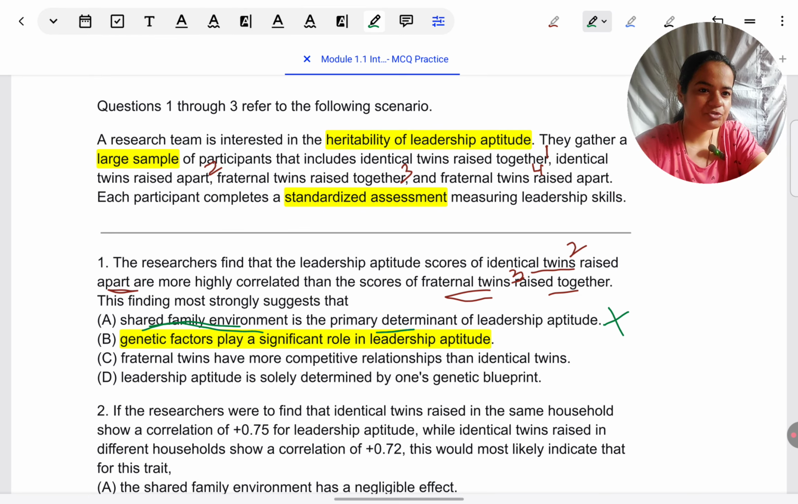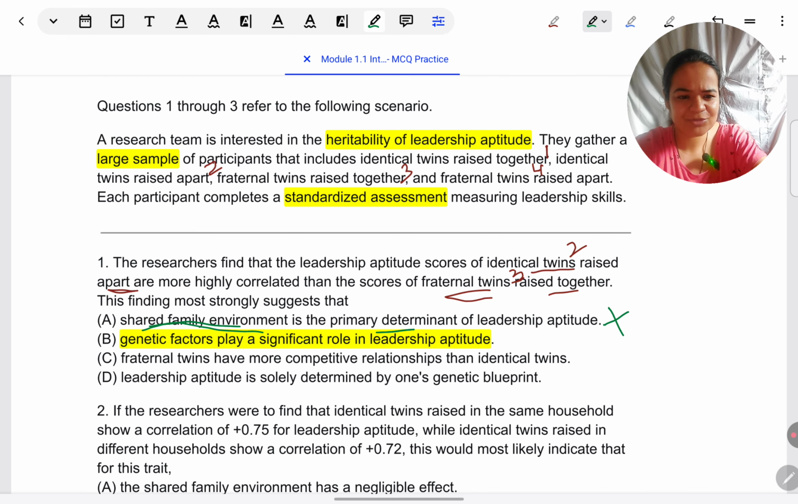Let's look at response choice C. We are continuing with process of elimination. Fraternal twins have more competitive relationships than identical twins. This does not have anything to do with competitive relationships. This is not about how they're behaving with each other or how they're competing with each other. This is about their leadership abilities, not their competition. So, how much of abilities they share. So, again, definitely, this is not the correct option. This is totally unrelated to the behavior that is being assessed.